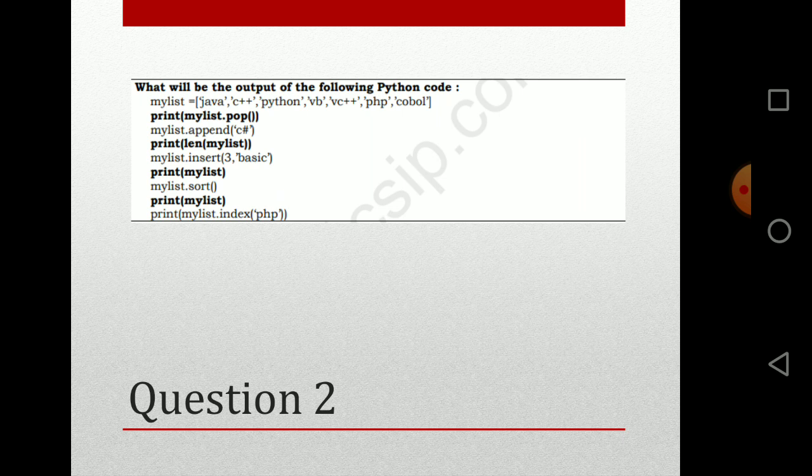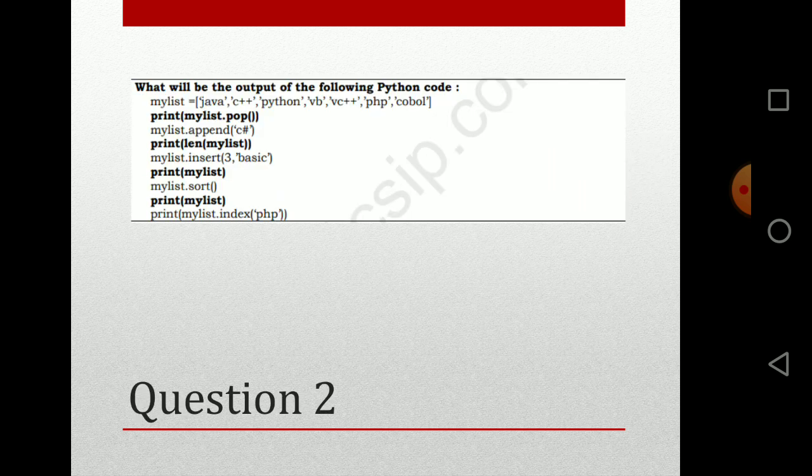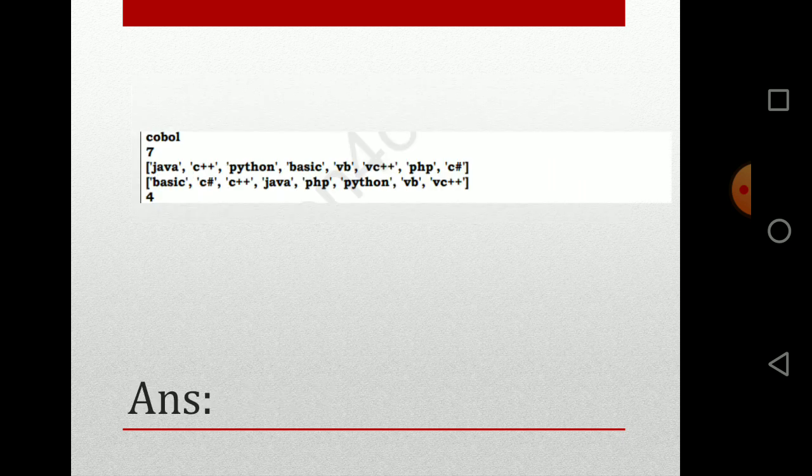Basic is also inserted, and basic is inserted at the third position. This is not a stack actually. They are asking to insert at the third position. This is just a list. And print my list, the values printed, and mylist.sort will sort the values in alphabetic order since it is strings.